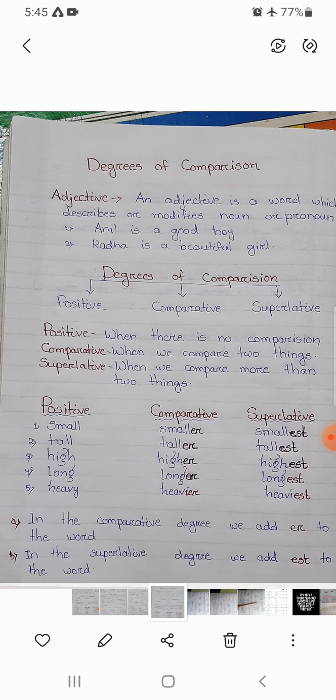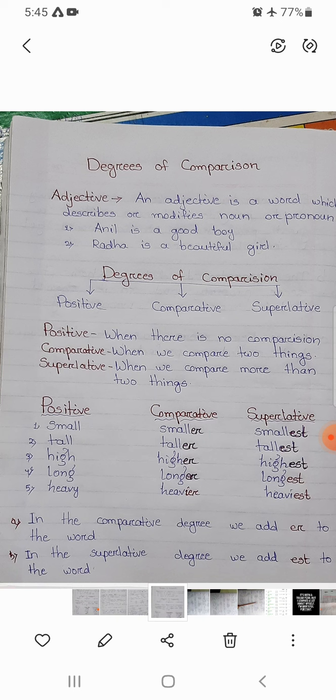Then what is a noun? Noun is the name of a person, place, thing, or animal. What is a pronoun? A pronoun is a word which is used in place of a noun. For example, I, we, he, she, it, you, they.